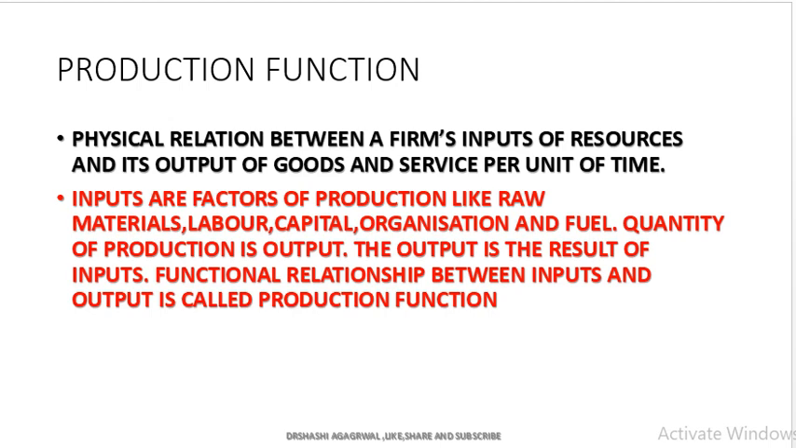Inputs are the factors of production like the raw material, labor, capital, organization and fuel, etc. The quantity which is produced, that is the output, is the finished good. The output is the result of inputs. And under the production function, we are measuring the technical or functional relation between the input and output.